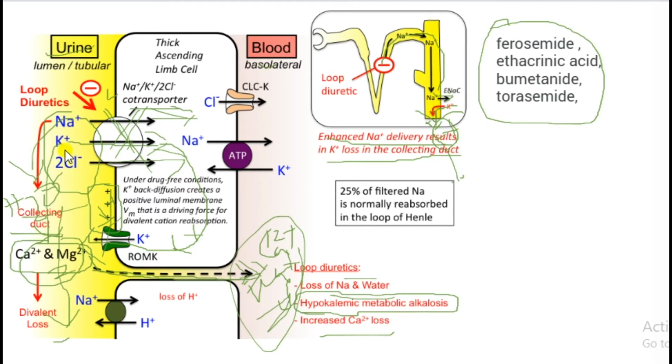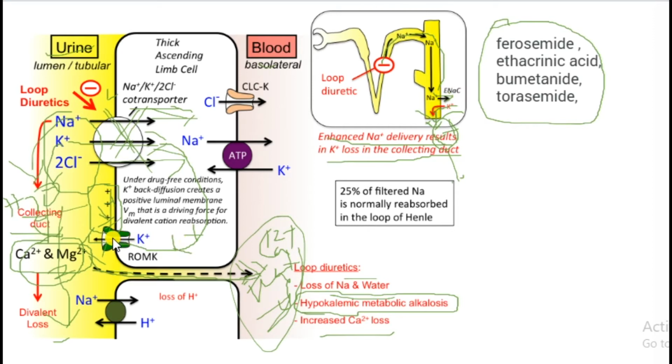So sodium, potassium and chloride will be eliminated through urine, and along with sodium we can see water. Normally, if there are no loop diuretics, the sodium and chloride get into the blood, and potassium also gets into the cell.